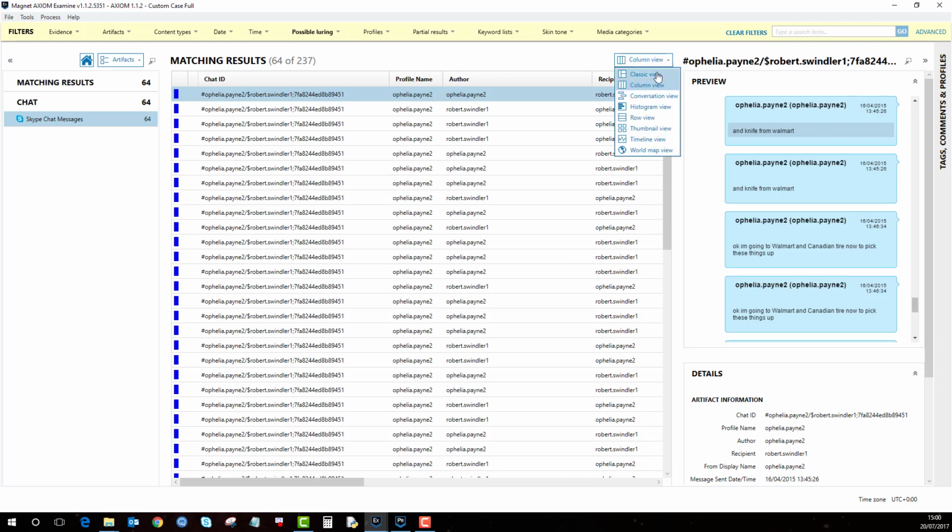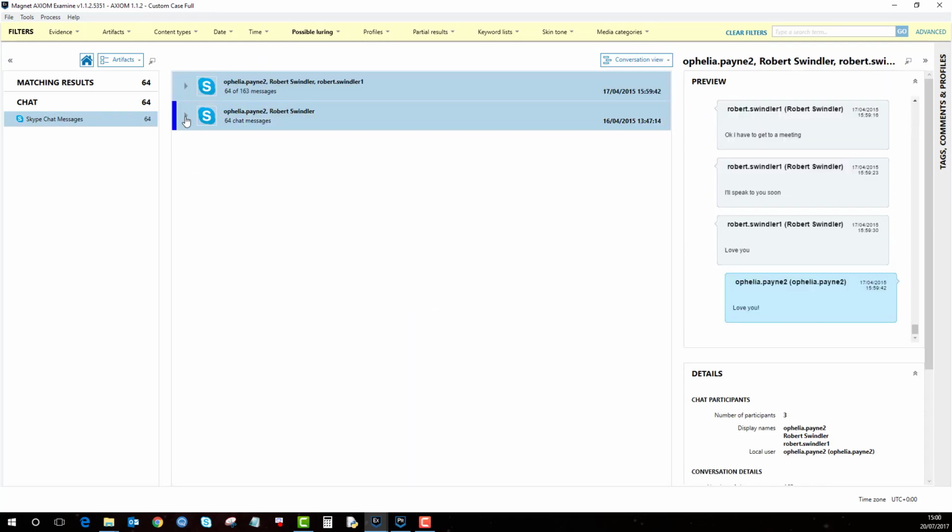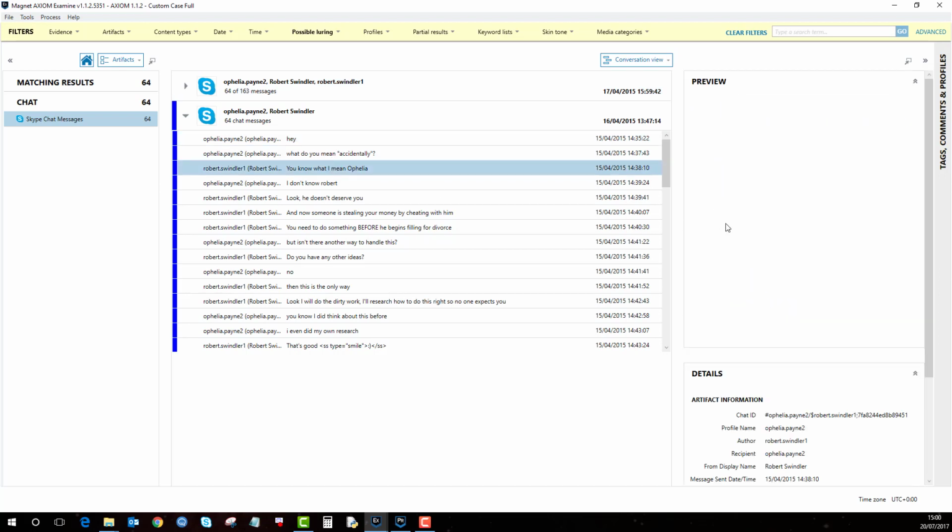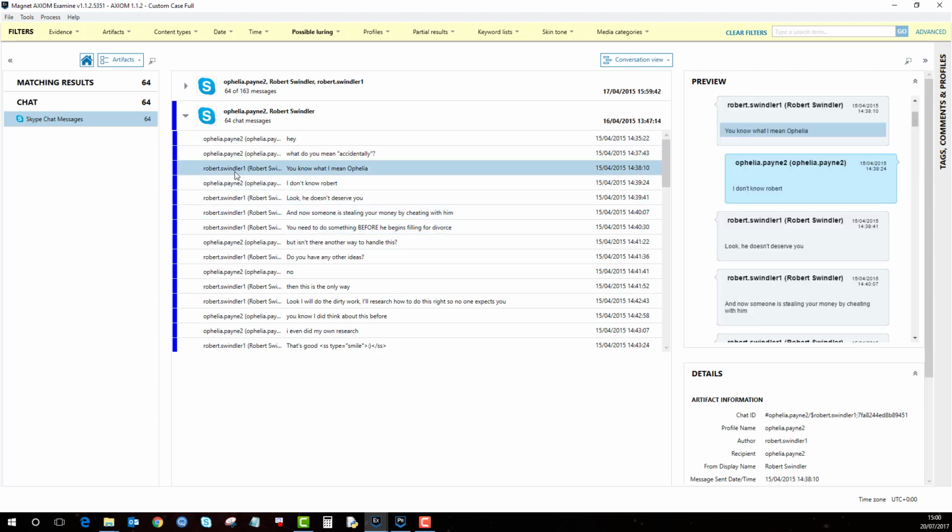And then if I go to conversation view here, it just gives it a bit of a better view on how to review the messages, and you can then export or review these conversations further. Again, it's just about narrowing down the evidence that you need in the shortest amount of time possible. And obviously, depending on the investigation, you may have to review other evidence later on, but straight from the off, it gives you crucial pieces of evidence that you need for the investigation.